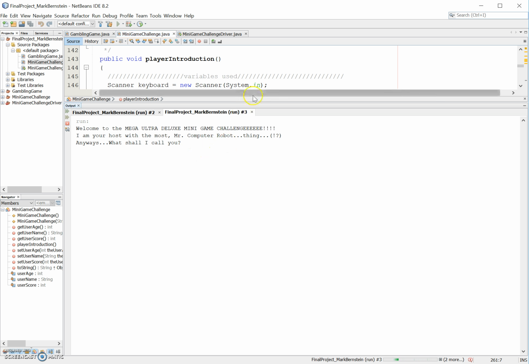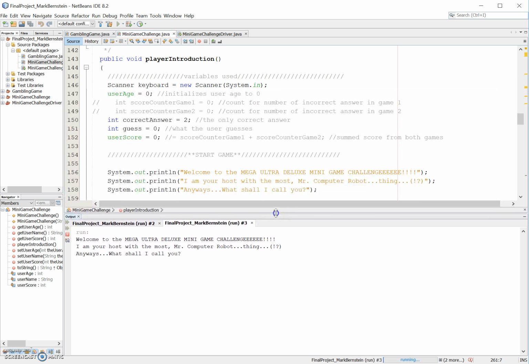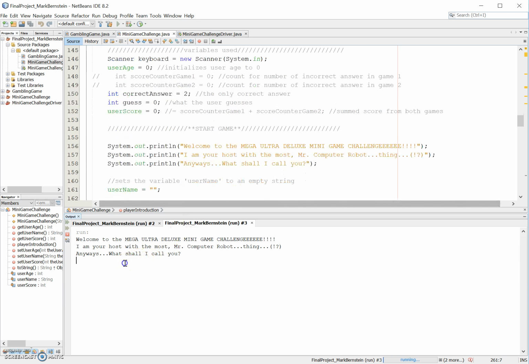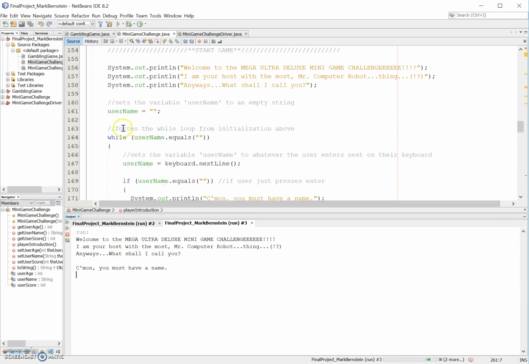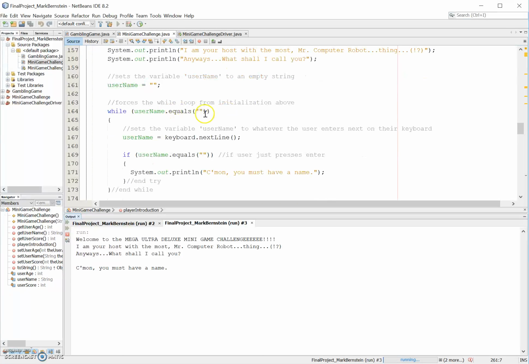Alright, so first you're prompted with a System.out.print that says pretty much what's up, what should I call you, what's your name. So let's enter, well, nothing, just press enter. Alright, and it responded with this while statement that prints out, come on, you must have a name. And this happens because right before that we set the variable username to being nothing in the string. So if that happens, then print out this line here.